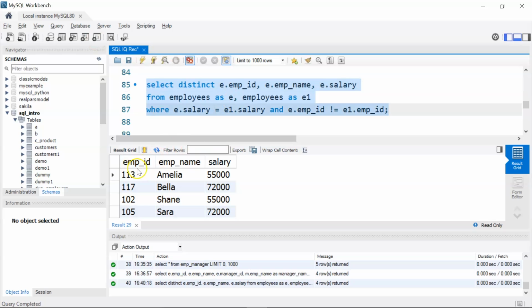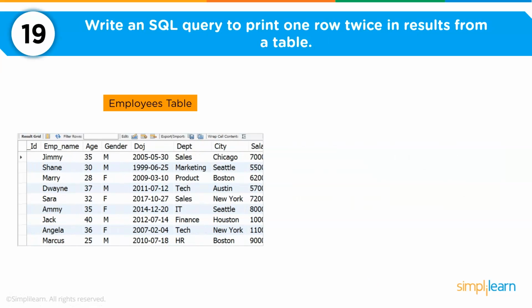You see here we have Amelia, Bela, Shane and Sarah who have the same salary. So Amelia and Shane have the same salary of $55,000. Bela and Sarah have the same salary of $72,000. Okay. Now moving to the 19th question.